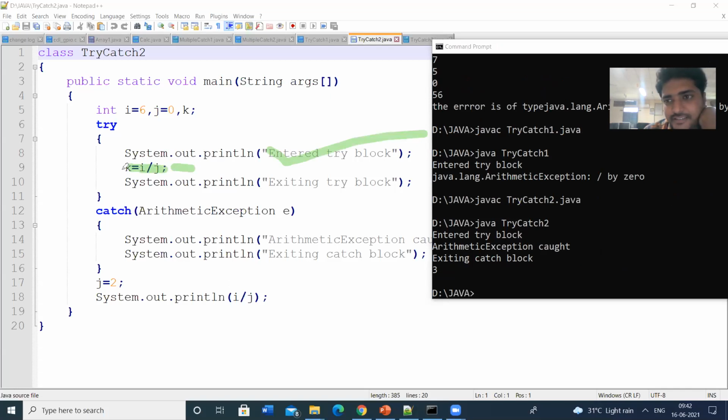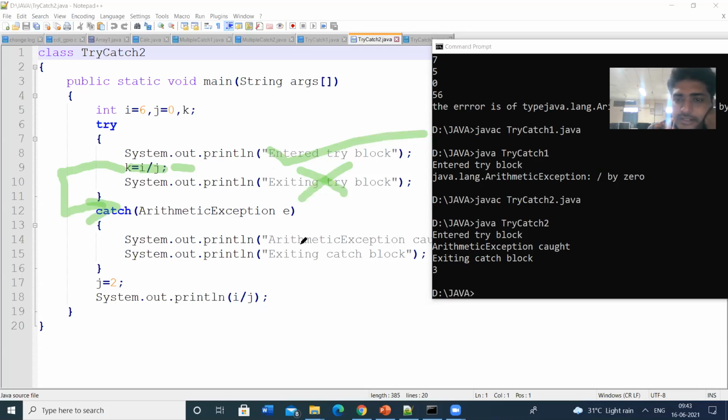6 by 0, that means an exception is raised. Whenever the exception arises, the control goes to the catch block. So these statements are not executed. Exiting the try block is not in the output. The remaining statements in the try block will not be executed.